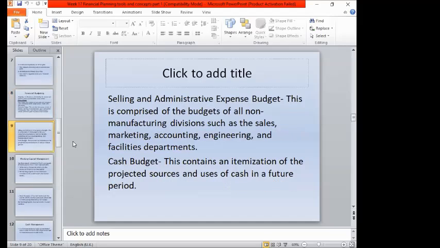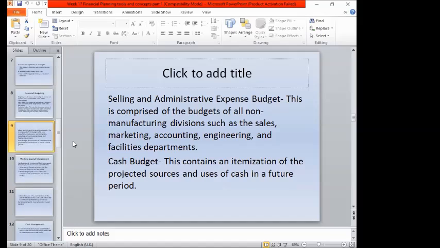Next, selling and administrative expense budget. This kind of budget talks about allocating financial resources in paying the expenses. Of course, what are those selling and administrative expenses, such as the sales, marketing, accounting, engineering, and other facilities departments? We should budget and allocate resources to pay those expenses based on the profit. So we have to control and plan to increase profitability to cover up the expenses and liabilities.